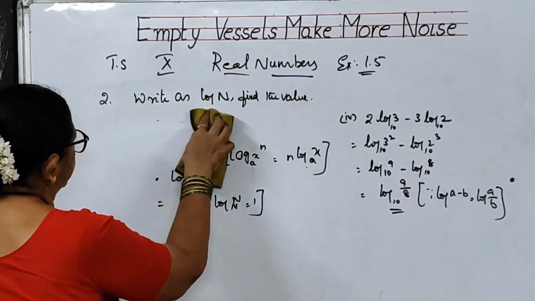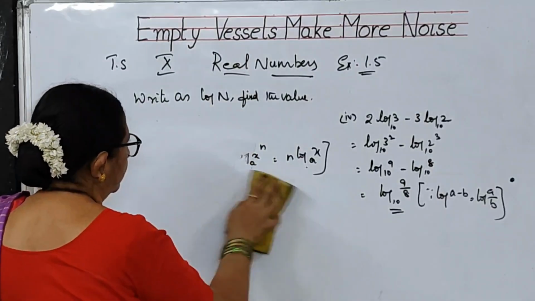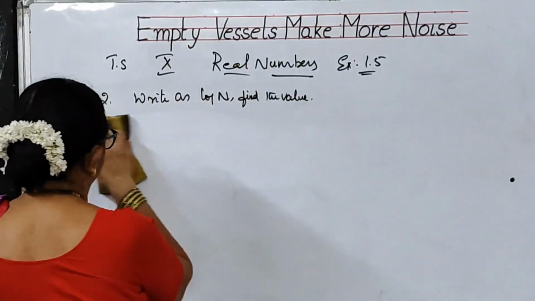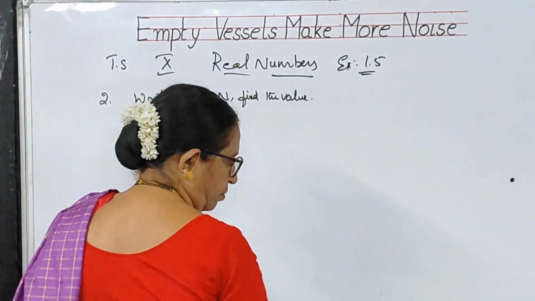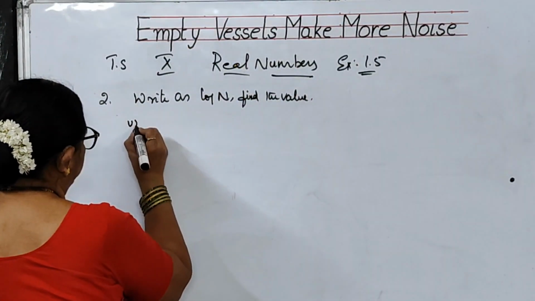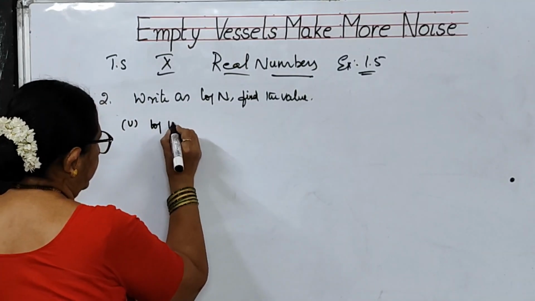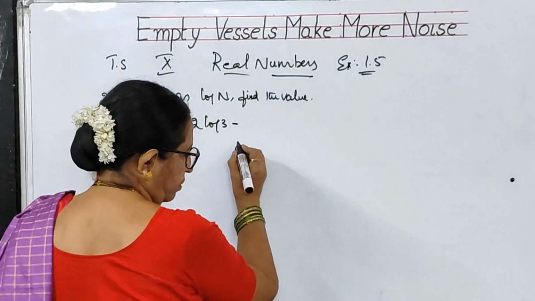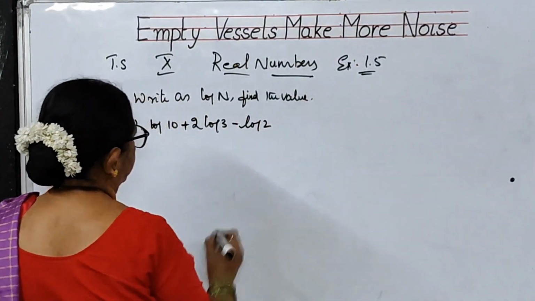Now, let us go to the fifth problem. Fifth bit here is log 10 plus 2 log 3 minus log 2.